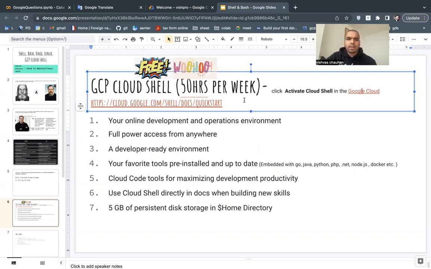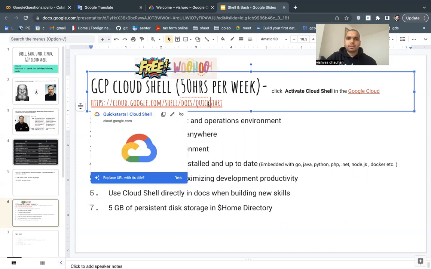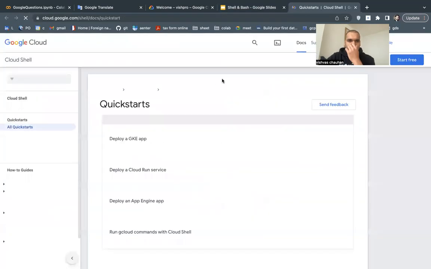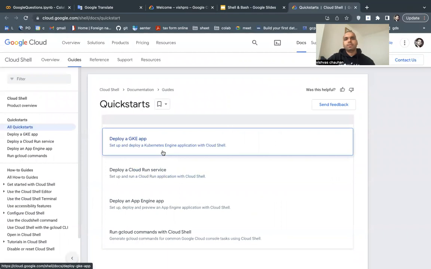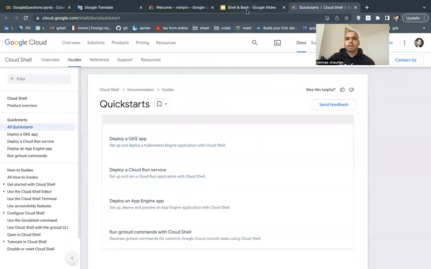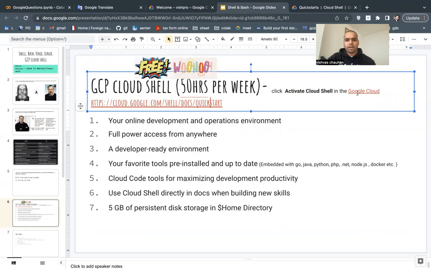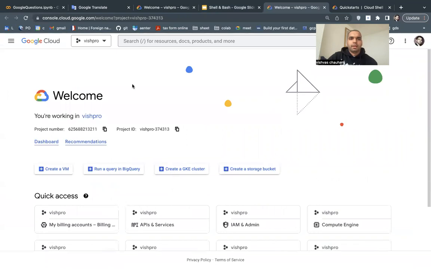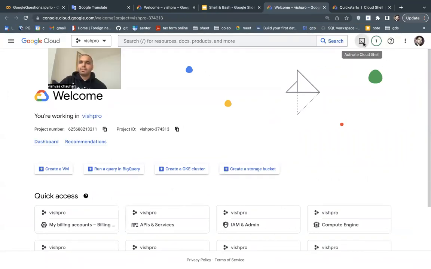Okay, I can quickly, oops. Okay, this I will do next time, but I can show you how to start the Cloud Shell to use the operating system. So anyways, here you see this button, Activate Cloud Shell.